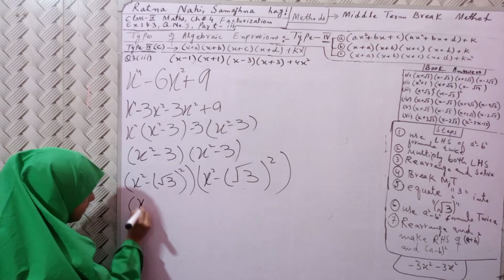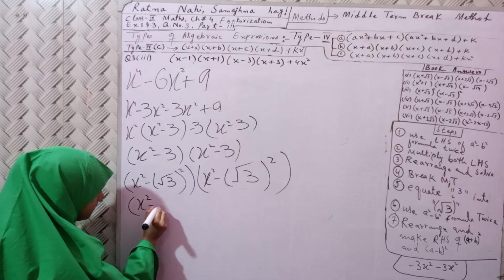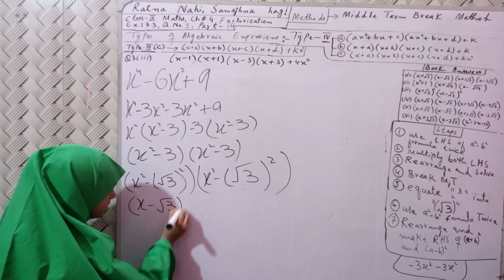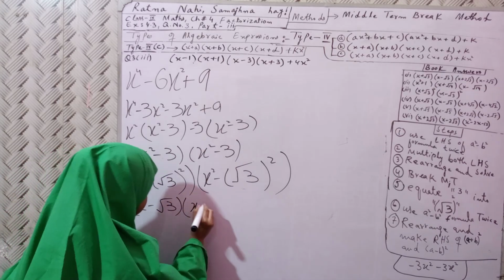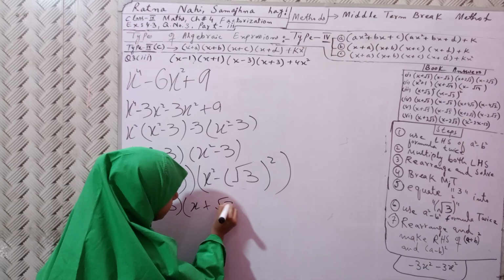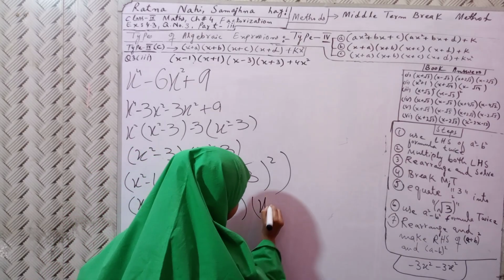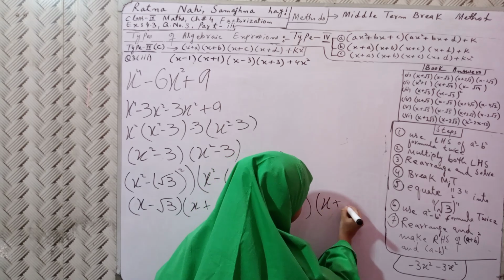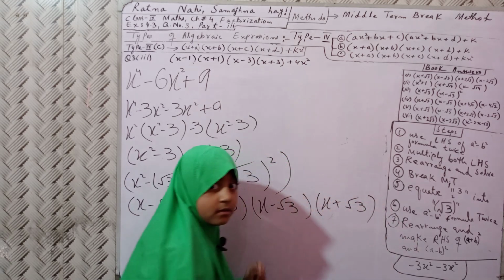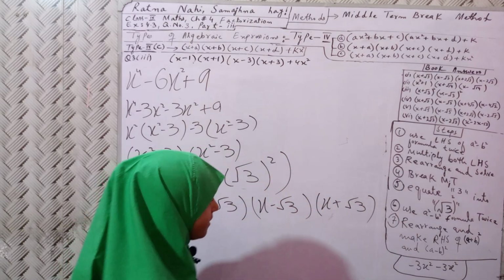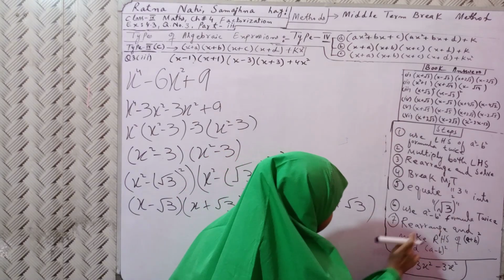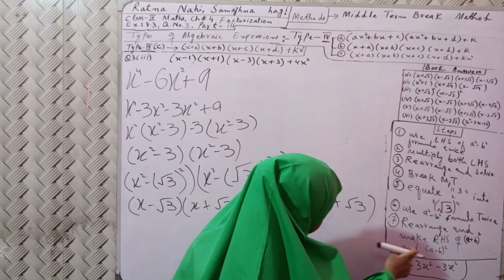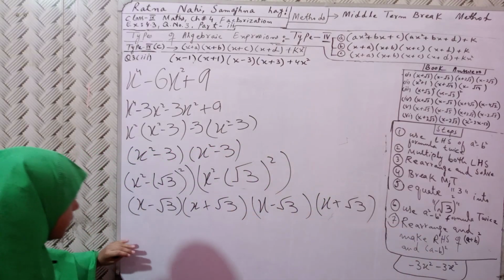Now sixth, use the a² minus b² formula twice. So here it will become (x + √3)(x - √3) and (x + √3)(x - √3). Done this. Now seventh, rearrange and make the right hand side of (a + b) whole square and (a - b) whole square.